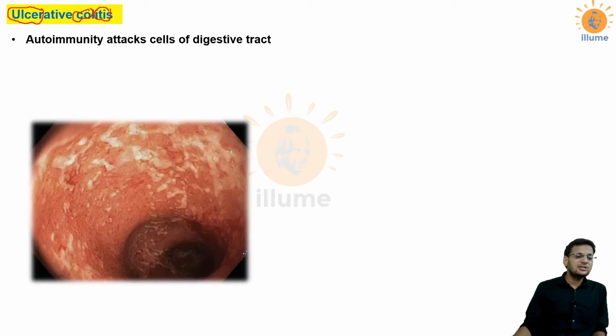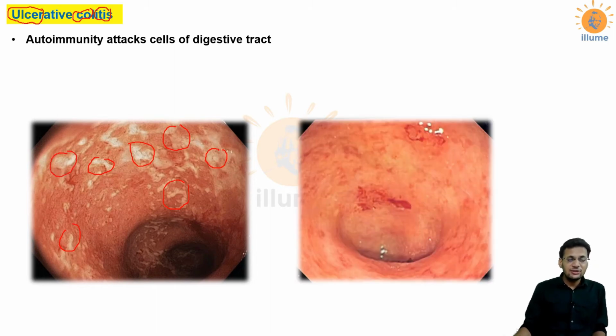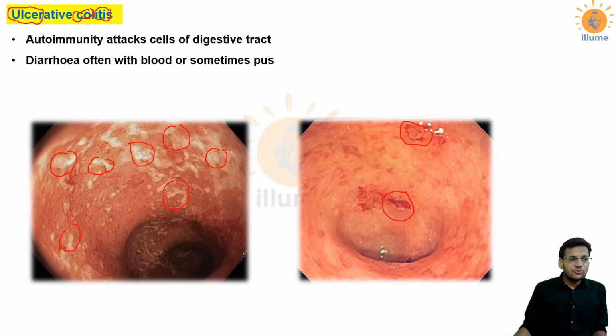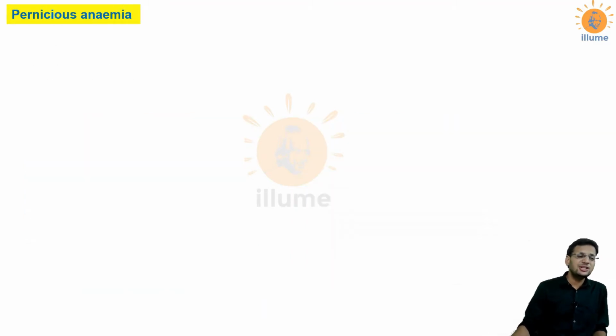As you can see in this picture, this is an endoscopic view of the colon, and in this view you can clearly see some ulcers present in the colon. See the severity of the ulcers. The entire mucosa has been degraded because of these ulcers. So this is ulcerative colitis. In this picture you can even see blood oozing out of those ulcers. So in ulcerative colitis there can even be presence of blood in the stool. There would be diarrhea with or without blood, or sometimes even pus is present, and there would be severe abdominal pain.